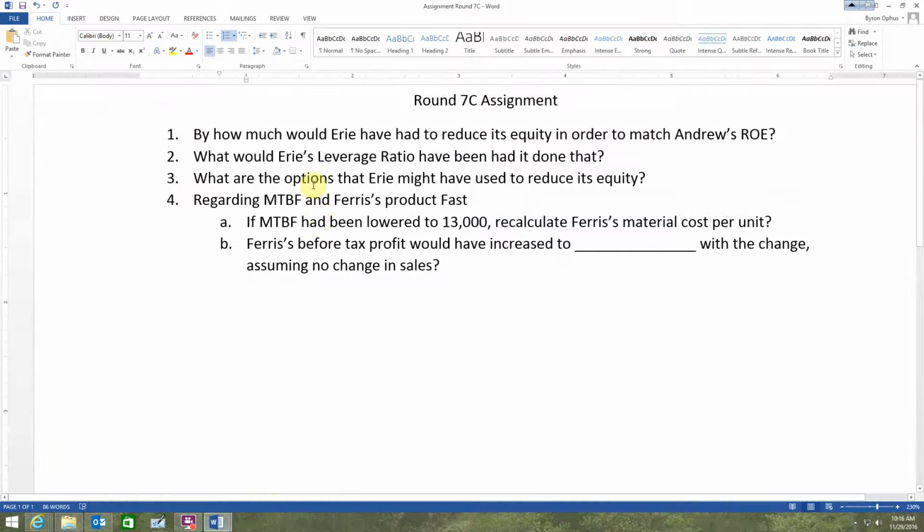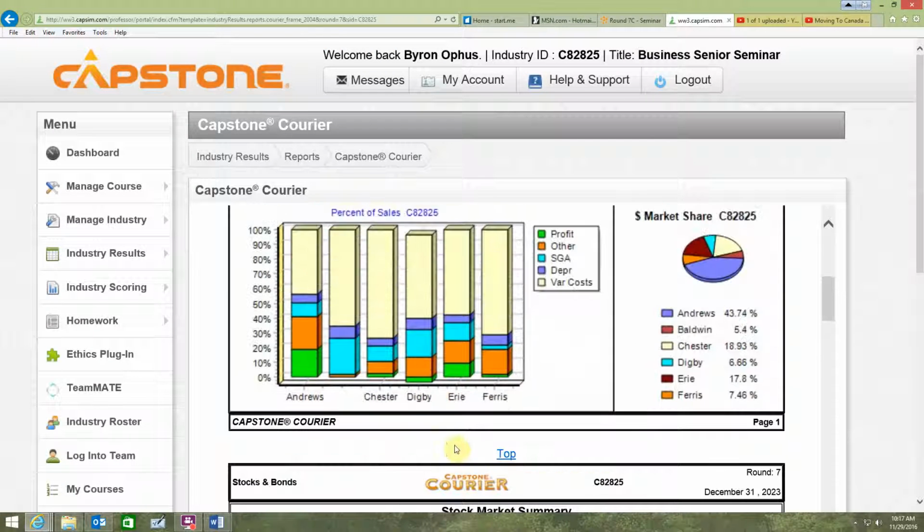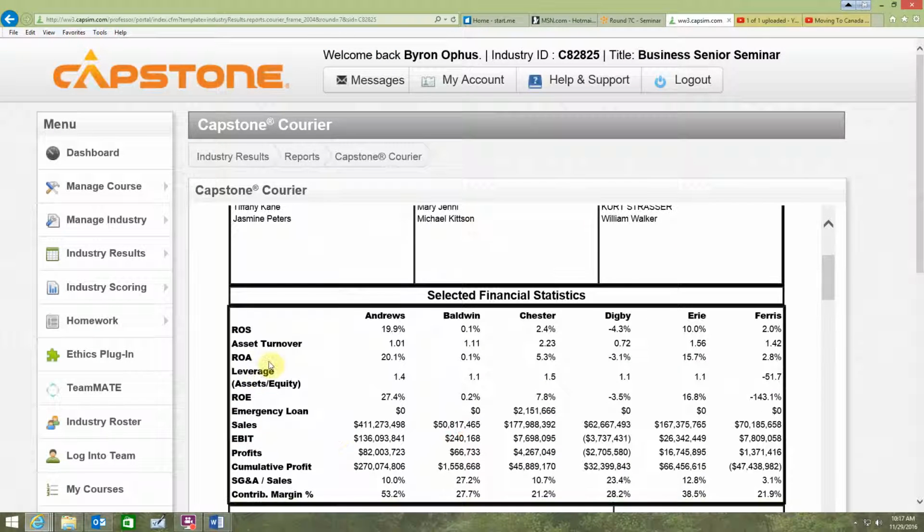Question 2, related. What would Erie's leverage ratio have been had it done that? So if it did go so far as to reduce its equity, and remember, what's a leverage ratio? It's assets divided by equity. So if our equity goes down, our leverage ratio should go up.